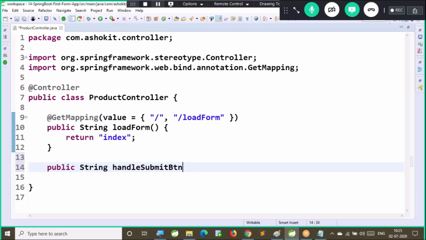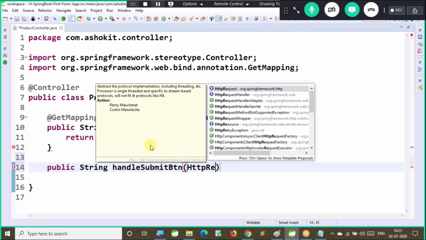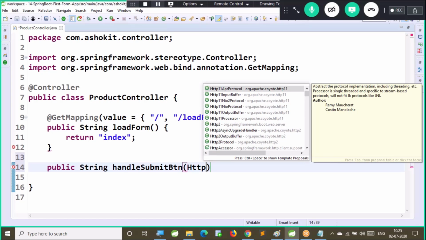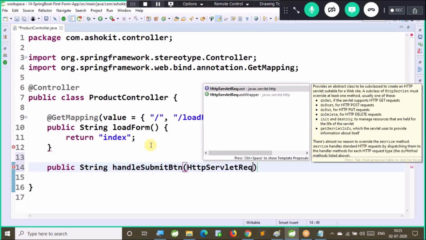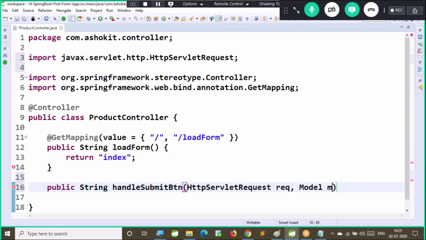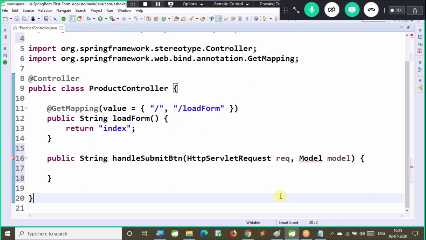To capture the form data, I am using HTTP servlet request. For currently I am using HTTP servlet request, sir. Later I will tell you how we can avoid this. With HttpServletRequest, Model, we directly need not take the servlet request object. We can capture the form data in the form of a binding object. That also we'll discuss. First let me show you how we will deal with the HTTP servlet request object in Spring MVC. Now here I am taking model also as a parameter.